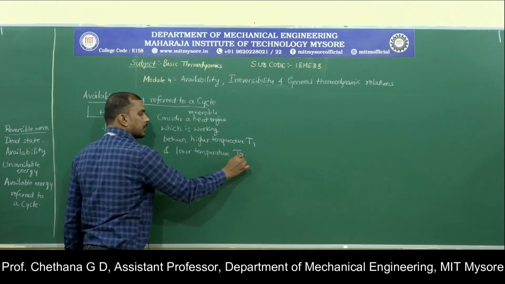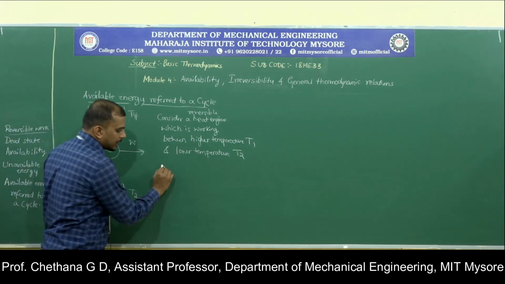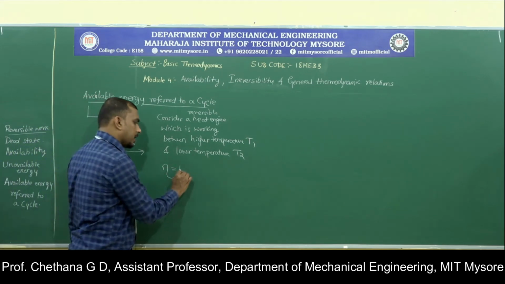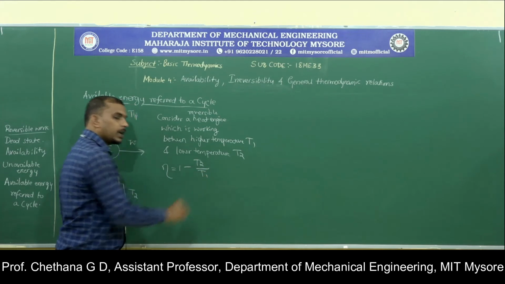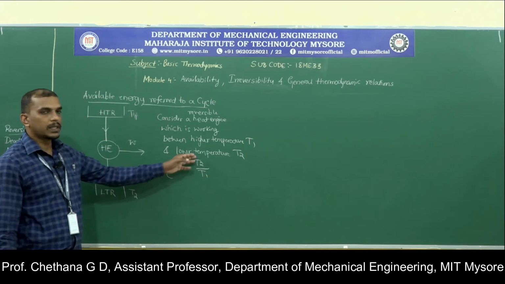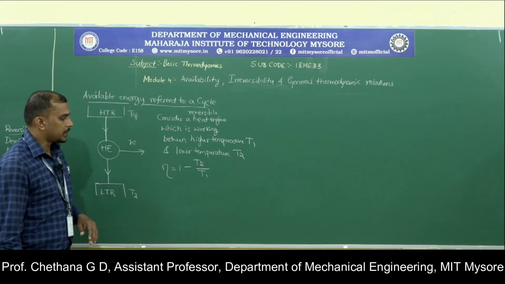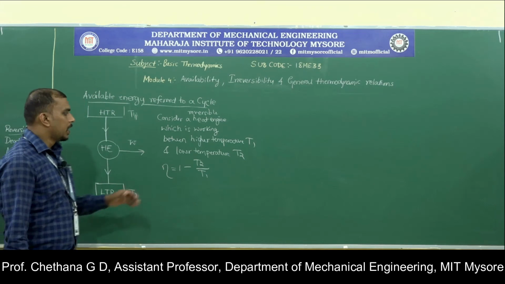Okay. Now we know that the Carnot cycle efficiency is given by 1 minus T2 by T1. For the given temperature limits, T2 is the lower temperature and T1 the higher temperature. Now the efficiency is given by 1 minus T2 by T1.